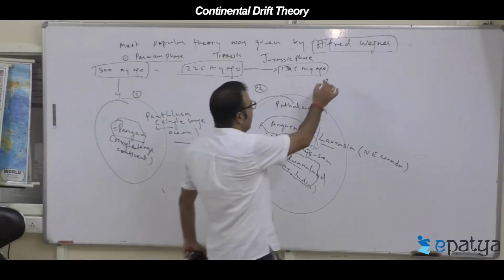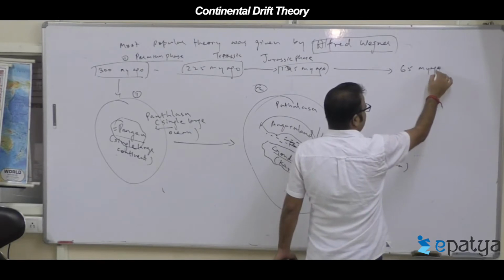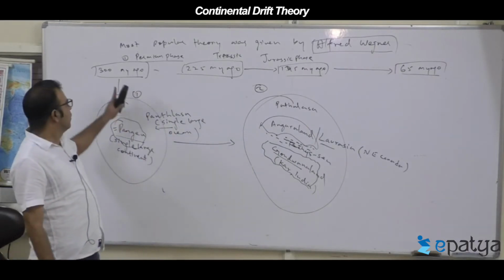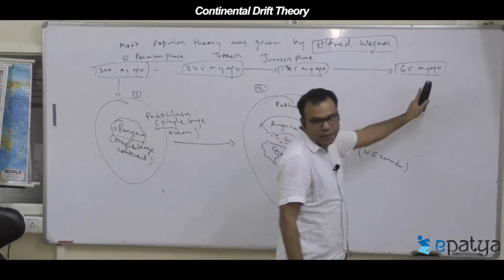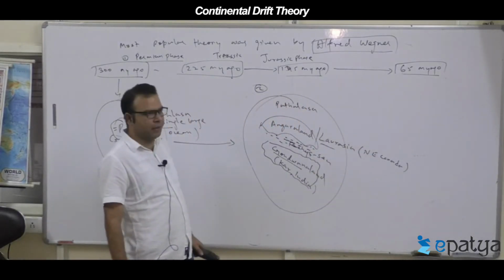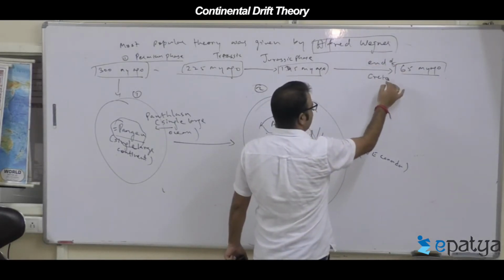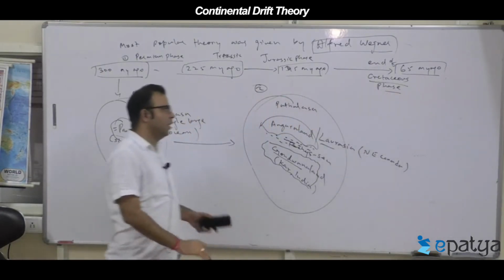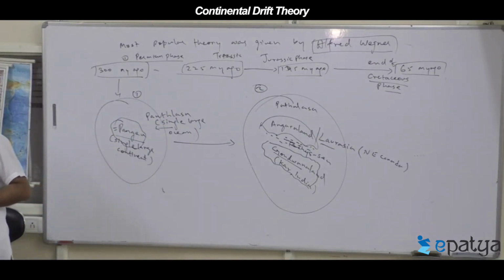What happened from 145 to 65 million years ago? From 300 to 225, 225 to 145, 145 to 65 million years ago. In this phase, what happened? This is the end of the Cretaceous phase of the Earth.